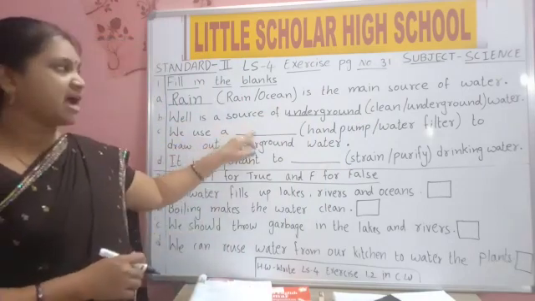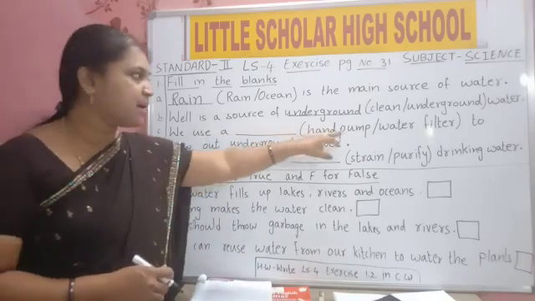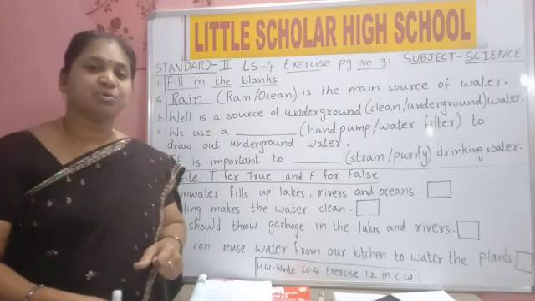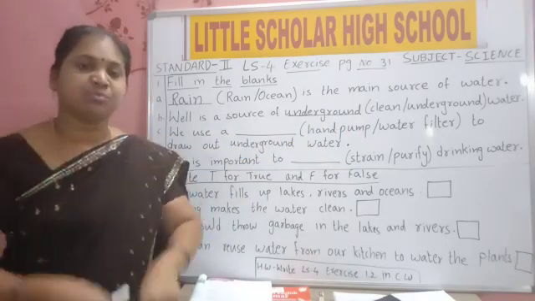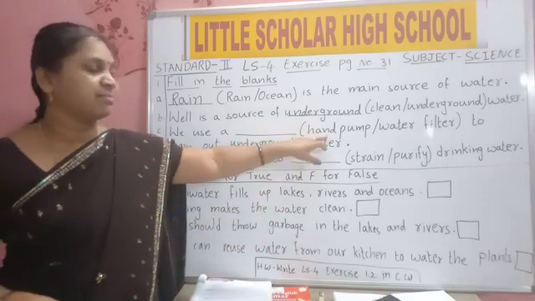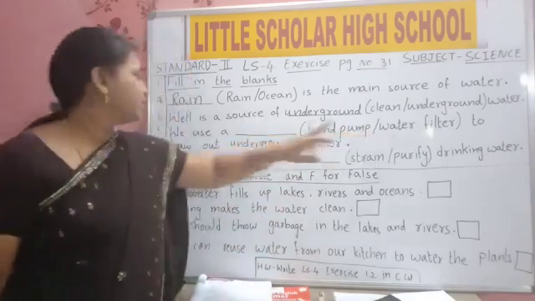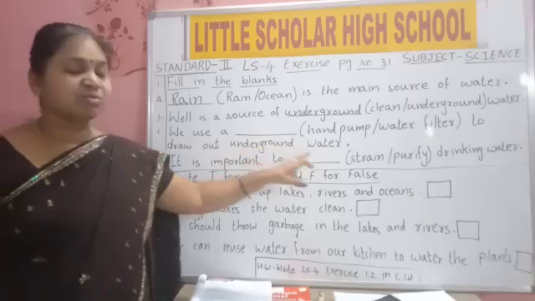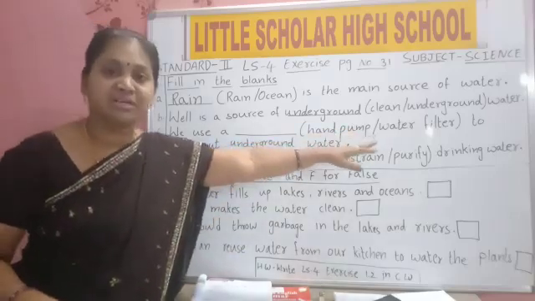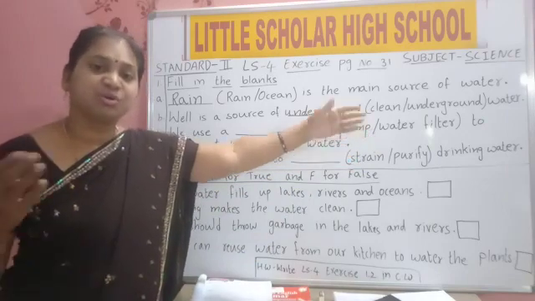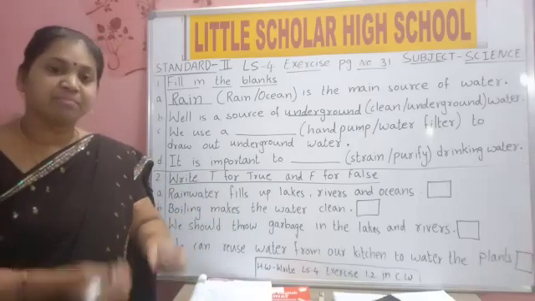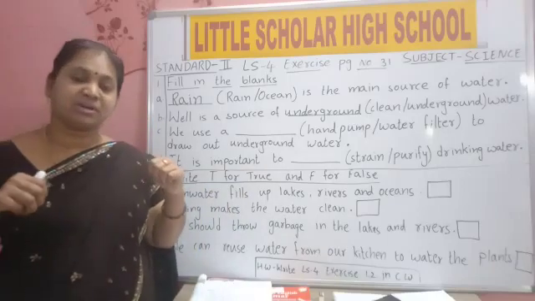We use a blank: hand pump or water filter. Hand pump. Yes, hand pump. If you hold that handle and move the handle up and down, you will get water. That is a hand pump. To draw out underground water, we will use a hand pump. Water filters are used to purify water, to clean the water. A hand pump is used to get water from the ground.